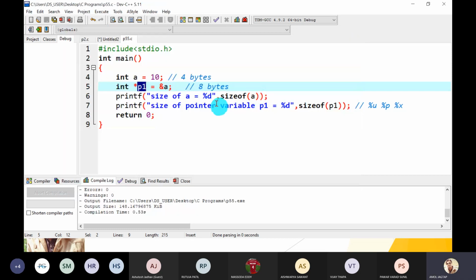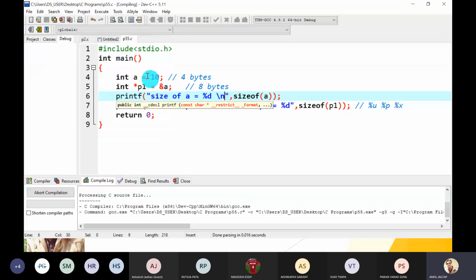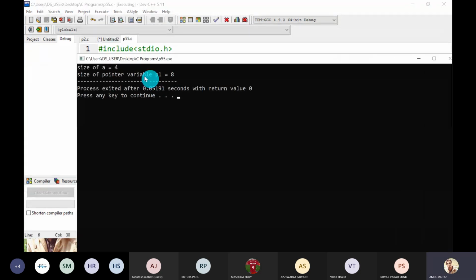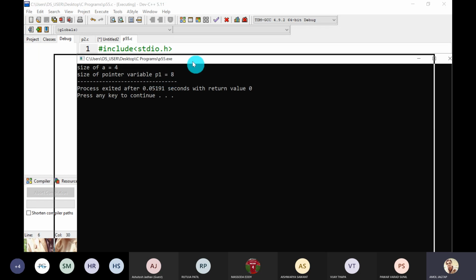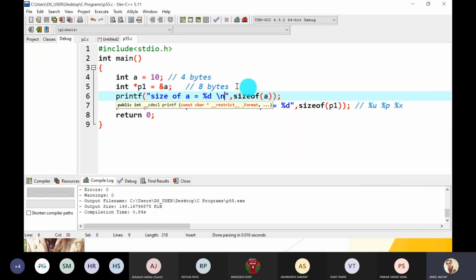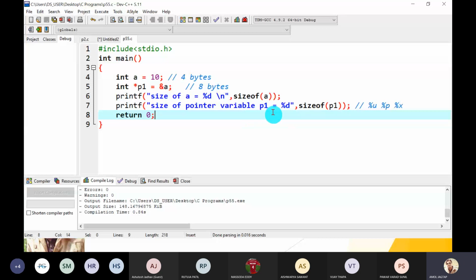First I will add a \n here, and then compile and run. So what is the size? Size of A is equal to 4, and size of pointer variable P1 is equal to 8. So for an integer pointer variable, 8 bytes are required.